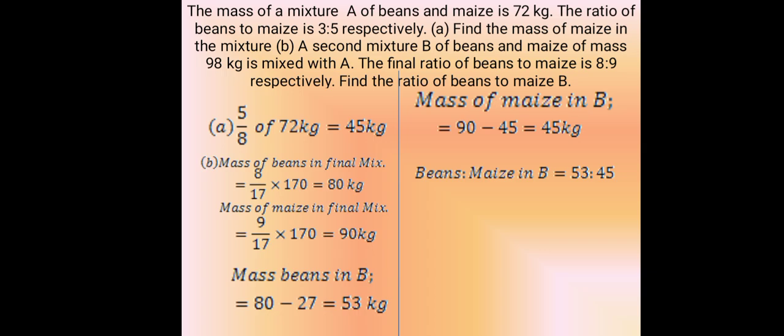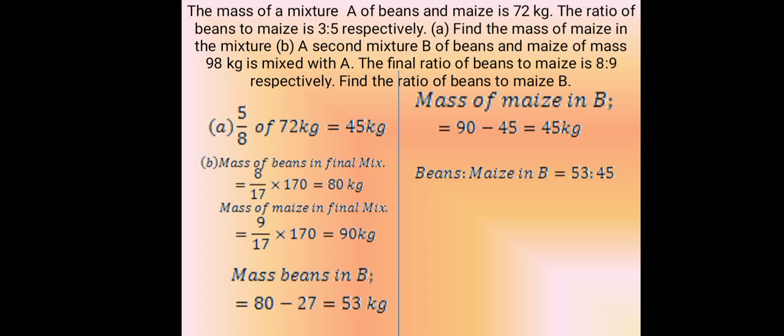The mass of a mixture A of beans and maize is 72 kg. The ratio of beans to maize is 3 to 5 respectively. A. Find the mass of maize in the mixture.